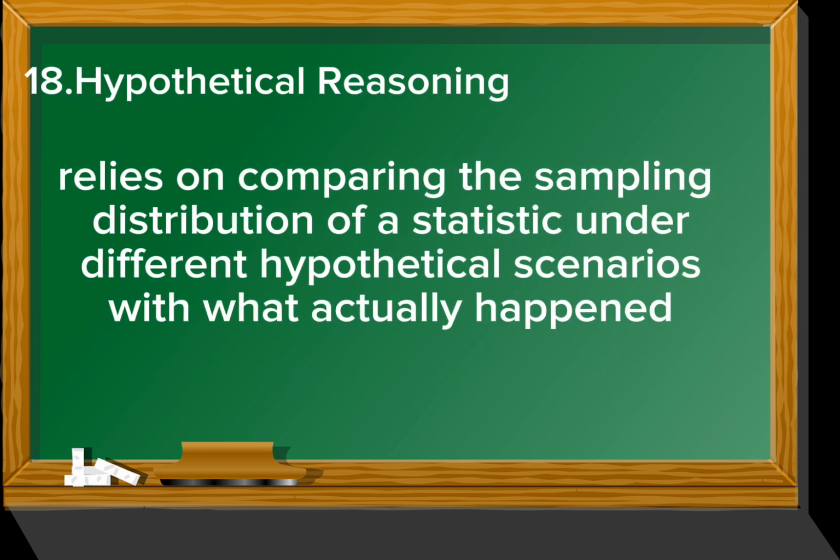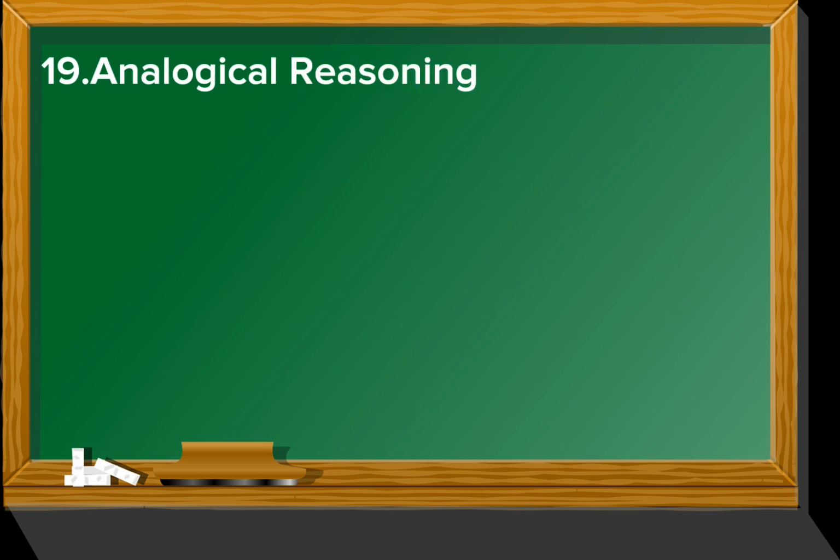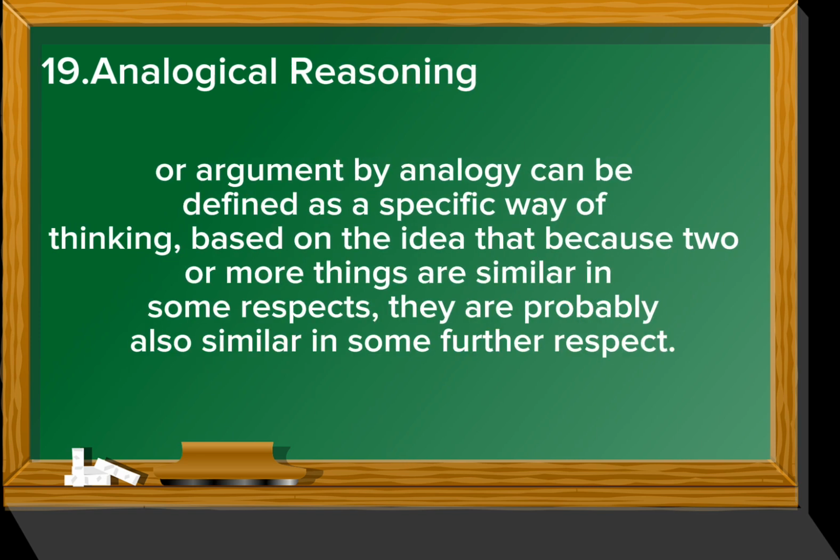Number 18 is hypothetical reasoning. It relies on comparing the sampling distribution of a statistic under different hypothetical scenarios with what actually happened. Number 19 is analogical reasoning, or argument by analogy, which can be defined as a specific way of thinking based on the idea that because two or more things are similar in some respects, they are probably also similar in some further respect.